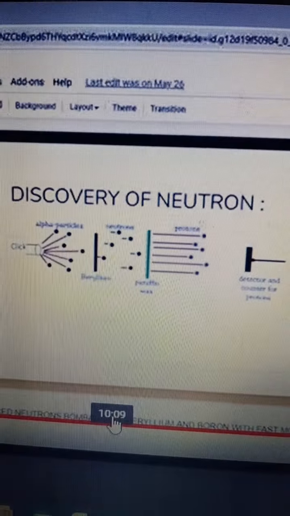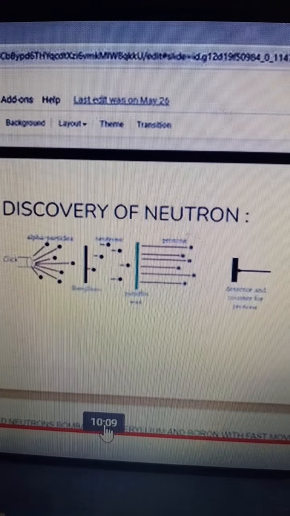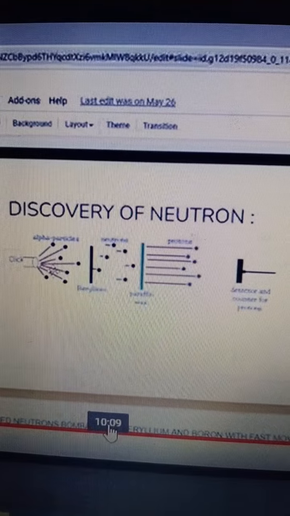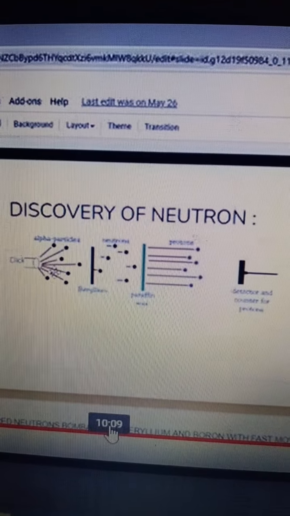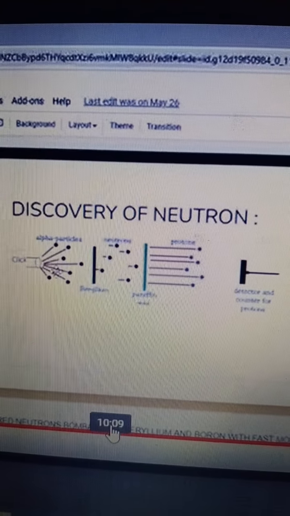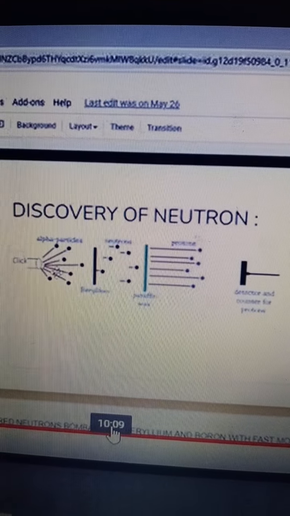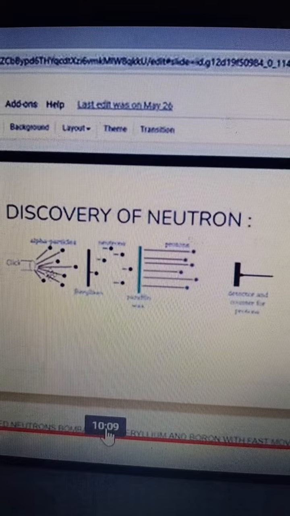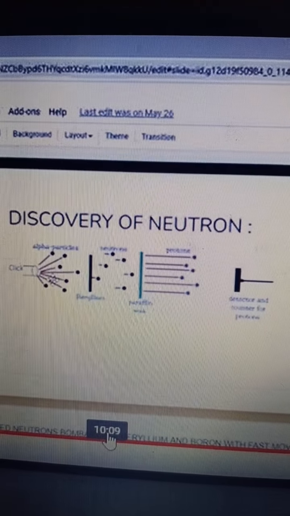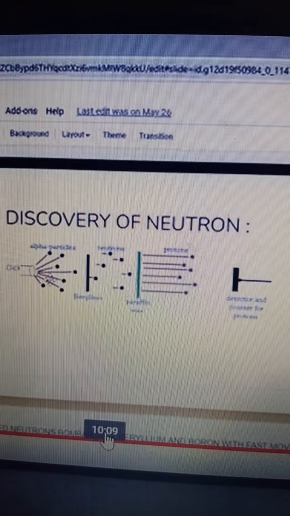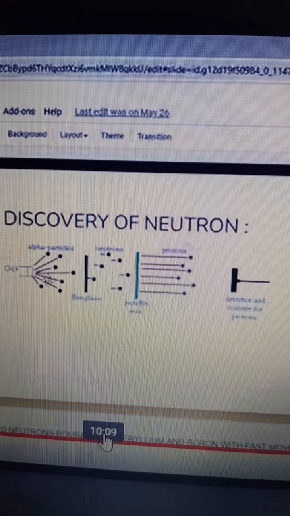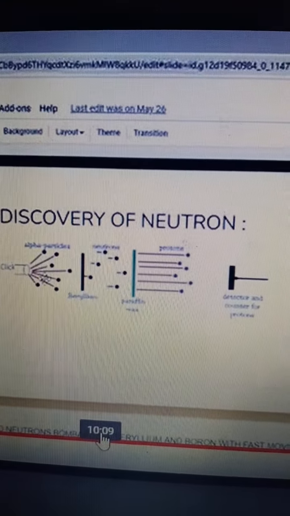So it is bombarded by helium particle. Suppose boron is bombarded by helium particle. Then what happens? Nitrogen has mass 14. Boron's mass 11 plus 4 should be 15, but it is 14. Atomic number 5 plus 2 is 7. But the mass should be 15.